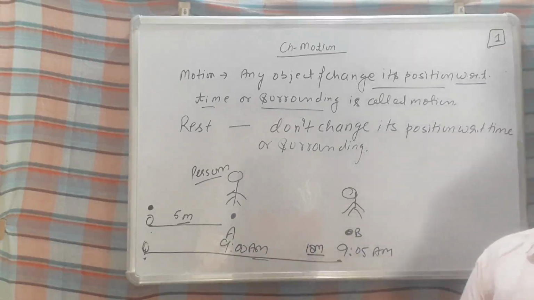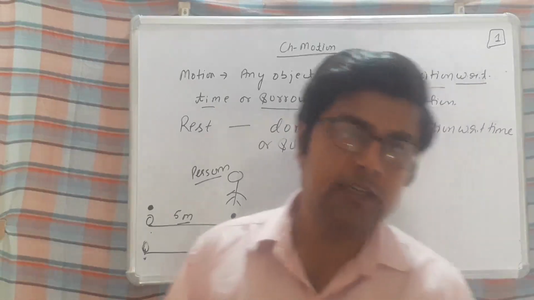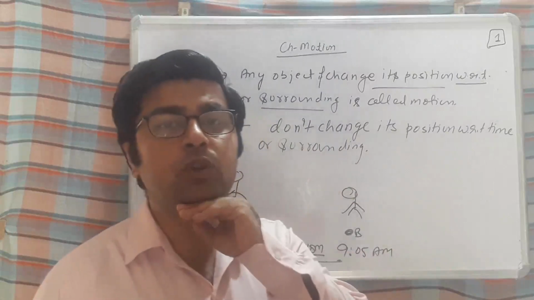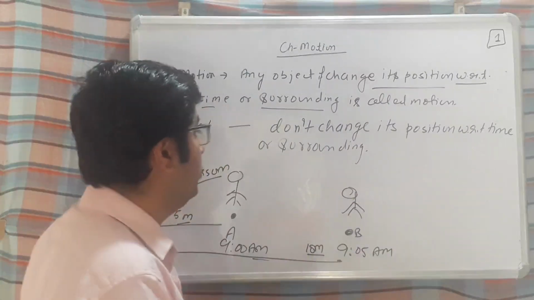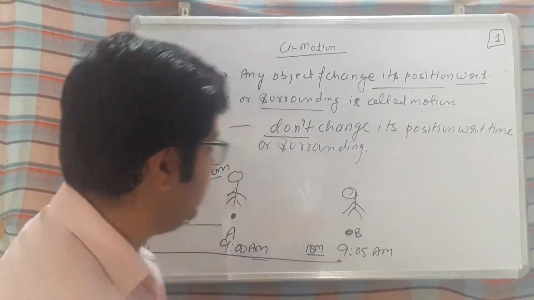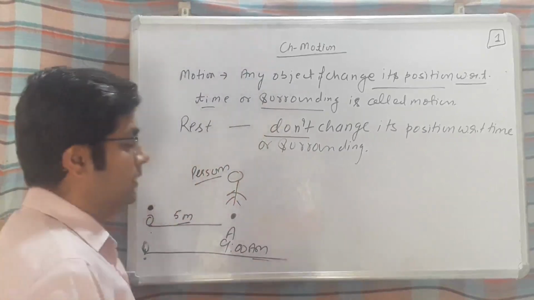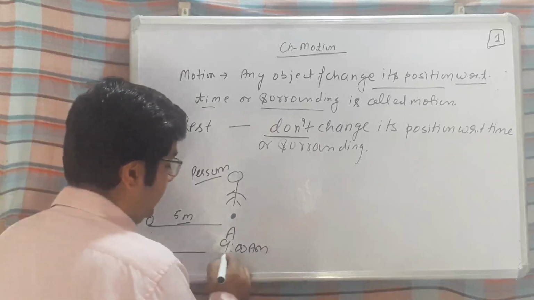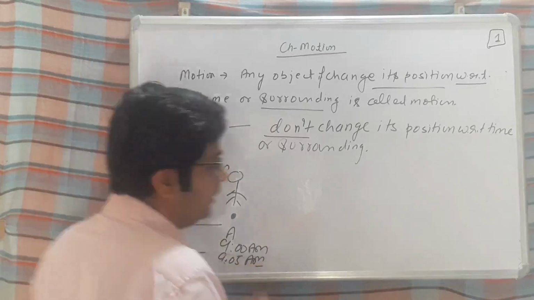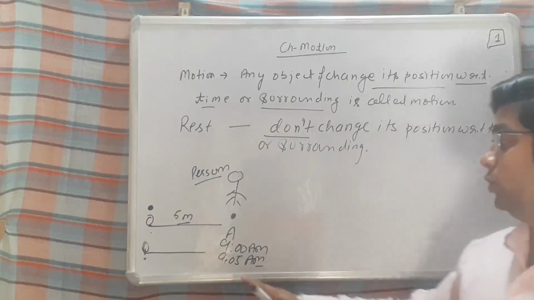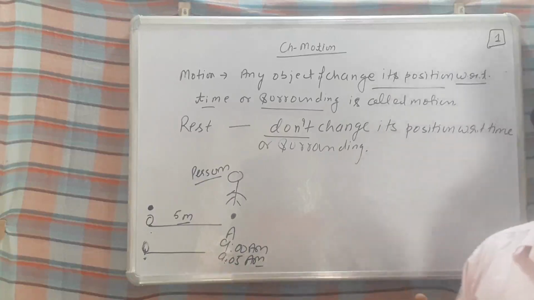So definitely any object is said to be in the state of motion or in the state of rest. Motion if the body changes its position with respect to time or with respect to surrounding, and rest if the body does not change. For example, beta, if the person remains at this point, suppose at 9 a.m. the person is here, and at 9:05 a.m. the person remains at the same point A. So time is changing, it takes 5 minutes, and the person stands there only. वो वहीं खड़ा है.